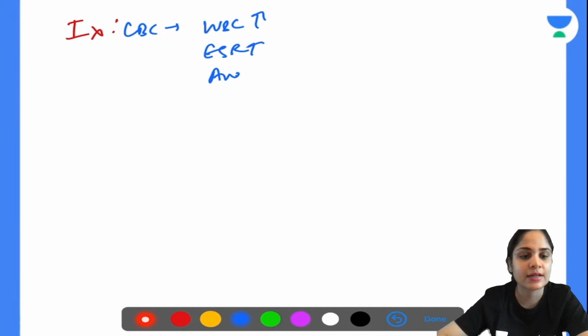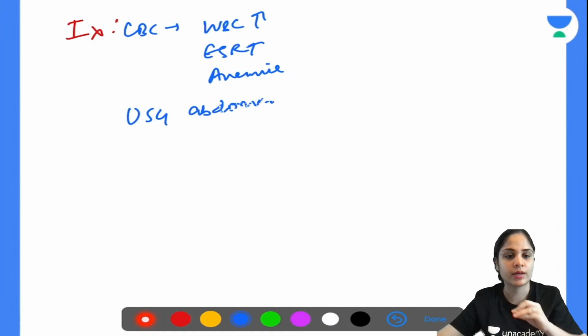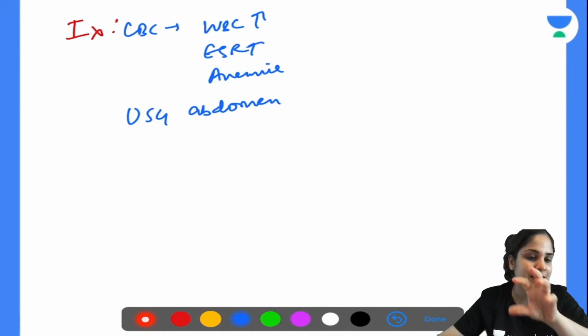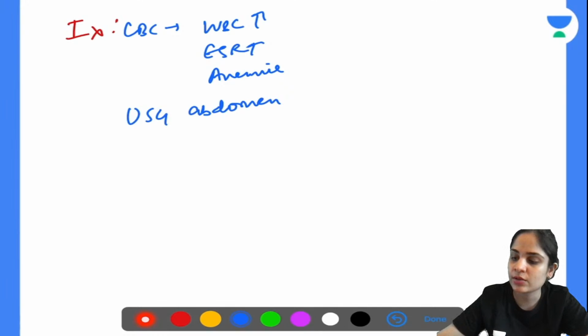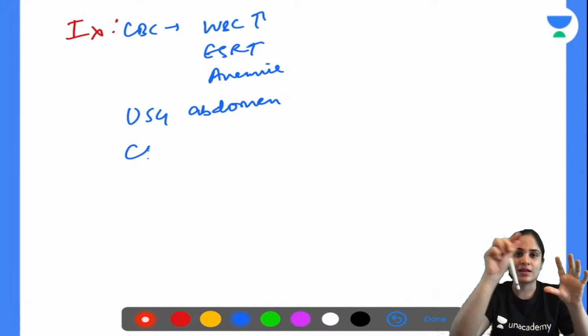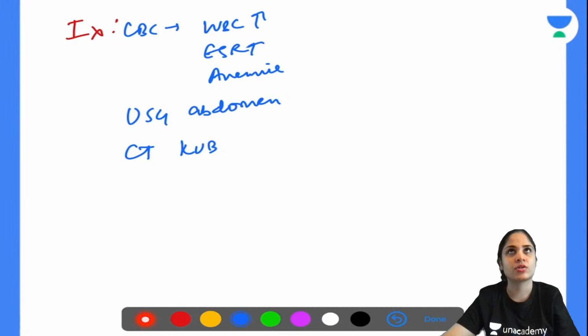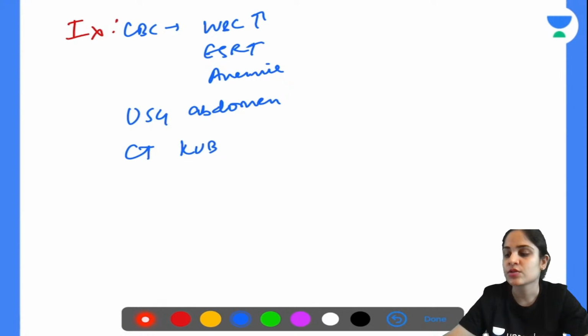Then the next thing that we can do, as always, is an ultrasound of the abdomen. Ultrasound of the abdomen will clearly show you that there is some mass that is outside the kidney. And if you want to exactly see where the mass is, then you can do a CT KUB. The CT scan will show you the image of the kidney, and outside the kidney you will be able to identify the presence of the abscess. So that is very easy. X-ray also you can see, but you will not be able to localize the abscess very well through X-ray KUB. So CT KUB is a better option.